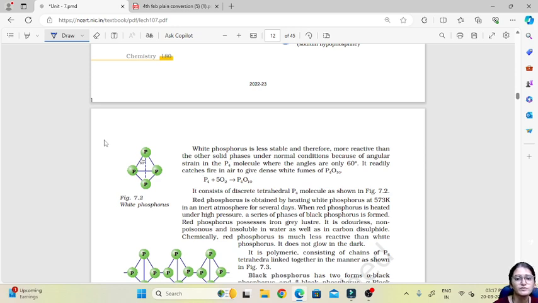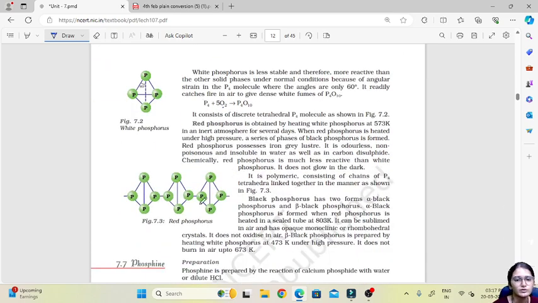Now white phosphorus we can take to produce other compounds. If you take white phosphorus along with 5 molecules of oxygen, then we can produce P4O10. So it consists of discrete tetrahedral P4 molecules, and red phosphorus is obtained by heating white phosphorus at 573 Kelvin in an inert atmosphere.